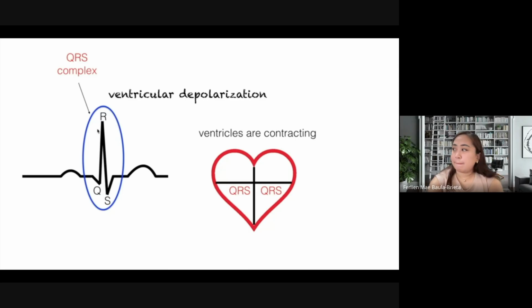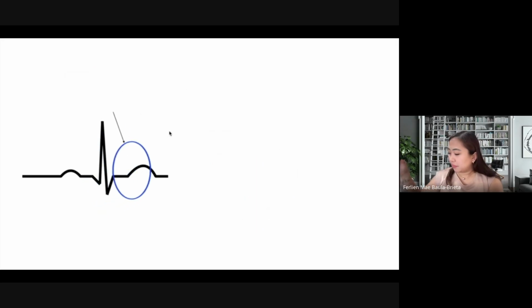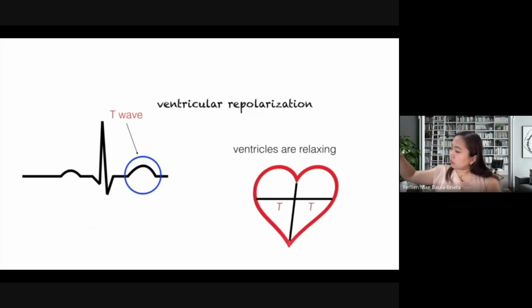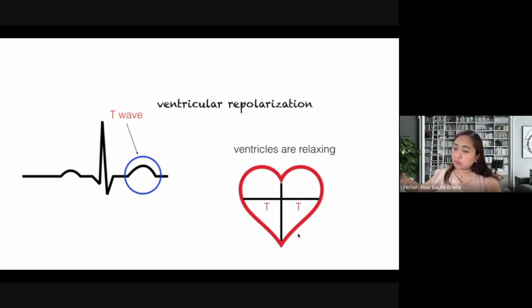So if you look at the diagram right here, the QRS complex kind of looks like an inverted V. So V for ventricles. So when you see a QRS complex, think about ventricular depolarization. So lastly, we have the T wave. The T wave represents ventricular repolarization. This is when the ventricles are relaxing.